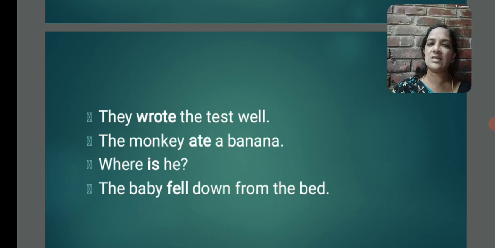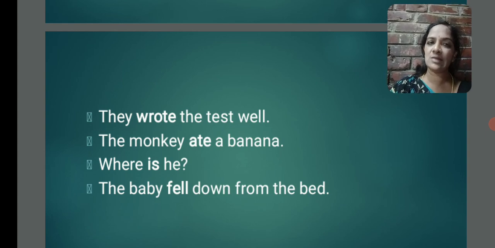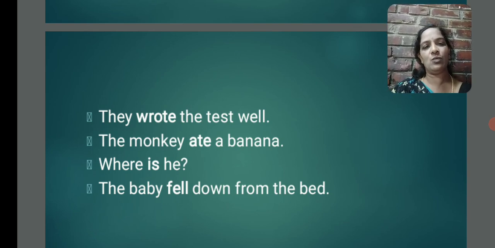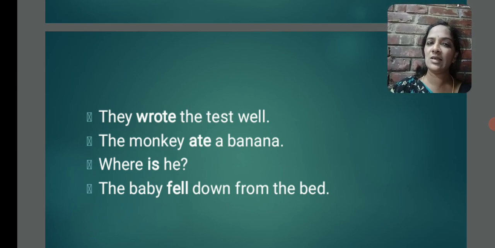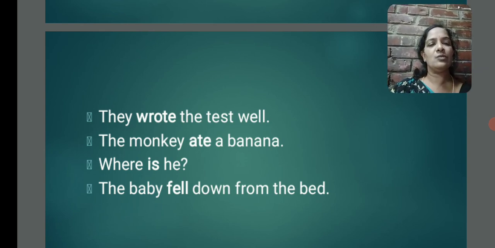The monkey ate a banana. The highlighted word is ate. It also expresses the monkey's action. Next, where is he? What is the highlighted word here? Is. This word expresses his existence. We are searching for him. So is is a verb in this sentence.